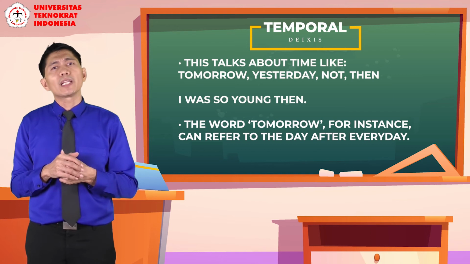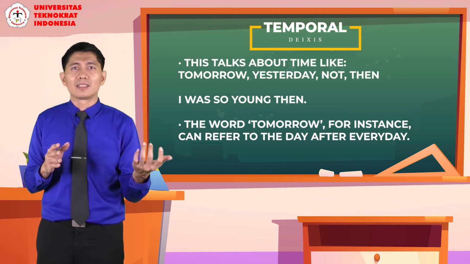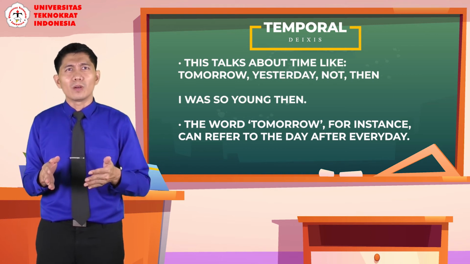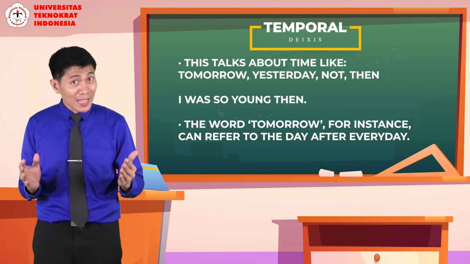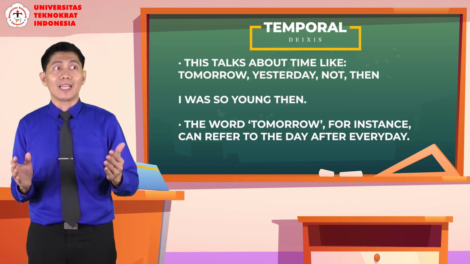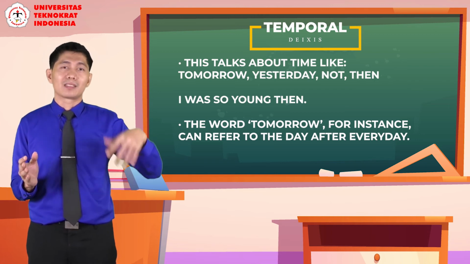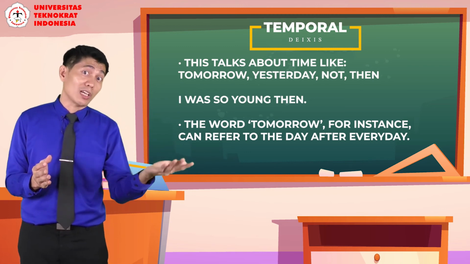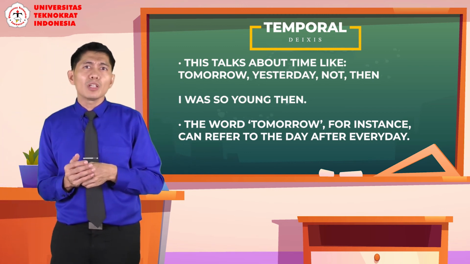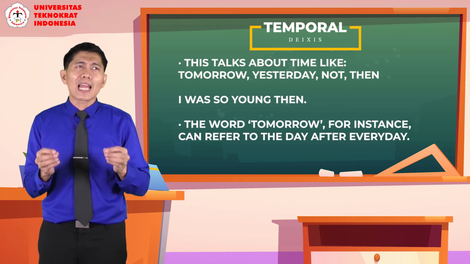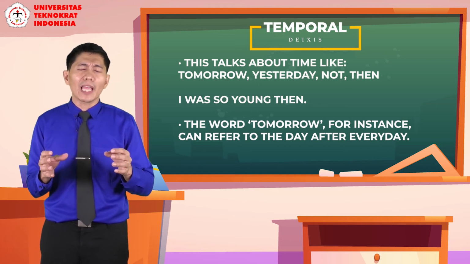We can also look at words like now and then. Now always means at the present, and then always means at a particular time in the past. But we also have to look at what you mean by now, because now can be any day.